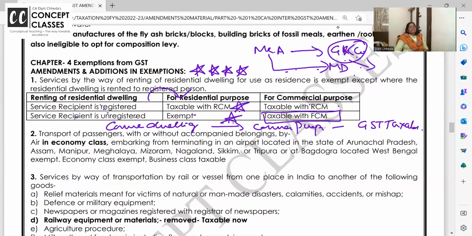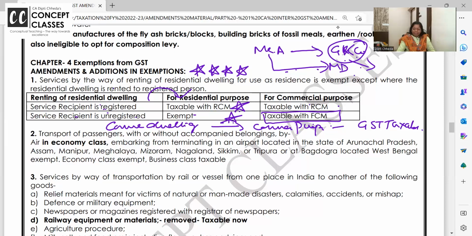This is the most difficult to digest. I am giving my residential dwelling. Why should I pay the tax on forward charge? Why should I charge the GST and pay to government? Because I have given it for commercial purpose. If you feel that all this is quite confusing, keep it simple. Residential, exempt. Commercial, taxable. Problem is where this is crossing.